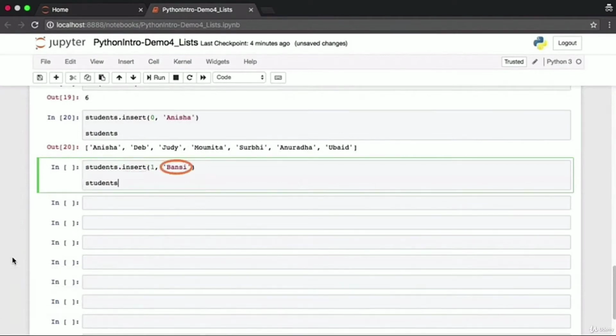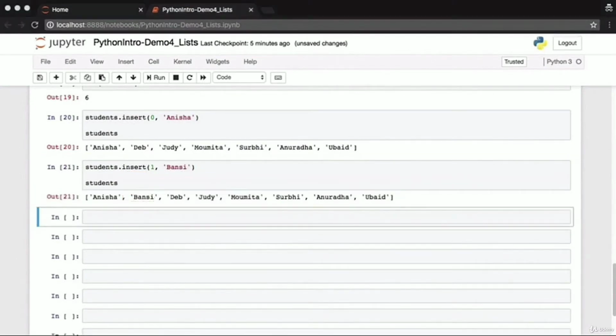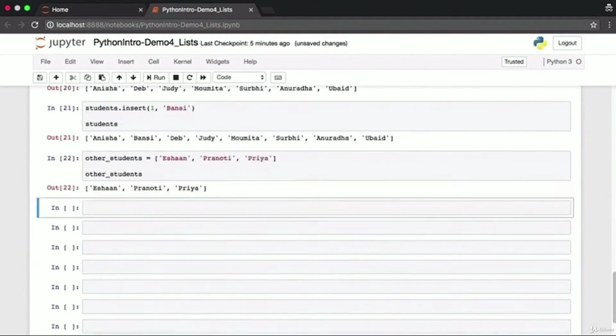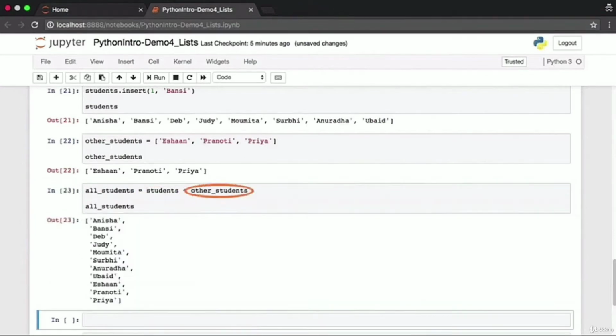We insert the student Bansi at index position 1. Bansi now becomes the second element in the list. Let's set up another students list called other students. The student names are Ishan, Pranoti, and Priya. Lists can be concatenated as well using the plus operator. You can have a single list of all students by concatenating the students and the other students list. When we use the plus operator for concatenation, the original list of students and other students are not affected.